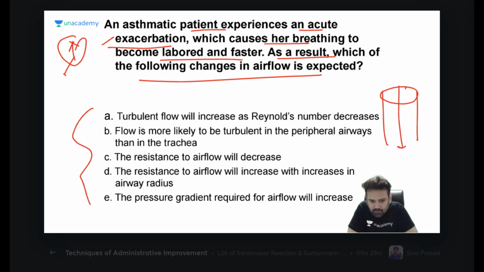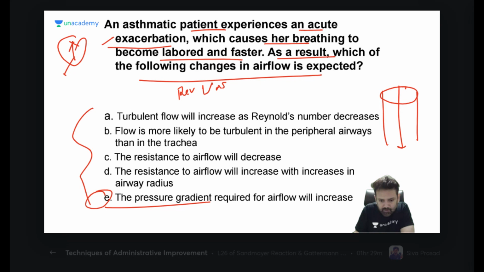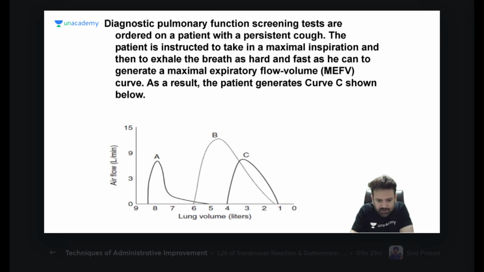So you can see that answer is E. Everyone knows that. It's very good. Pressure gradient required because what is asthma? Asthma is reversible bronchoconstriction. So pressure gradient required for airway flow will increase.